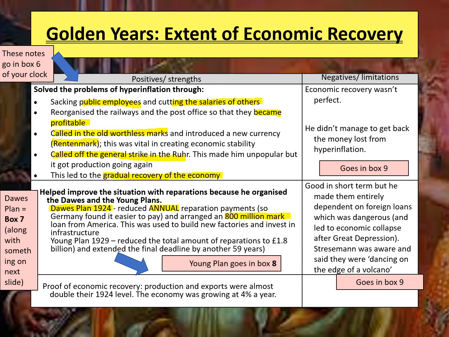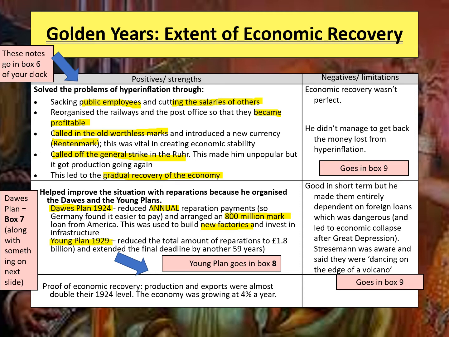Now, of course, this was important because it meant that Germany could then use this loan to help pay off reparations, but also to build new factories, and they could invest in better infrastructure. This, of course, was going to benefit Germany itself, but also help to stabilise the position they were in with reparations. Now, on top of that, the Young Plan was also signed and created in 1929.